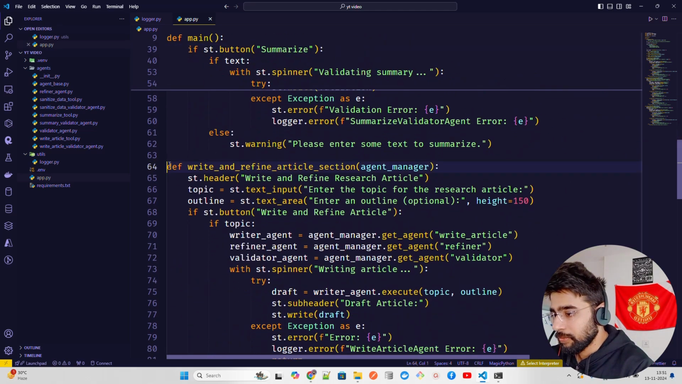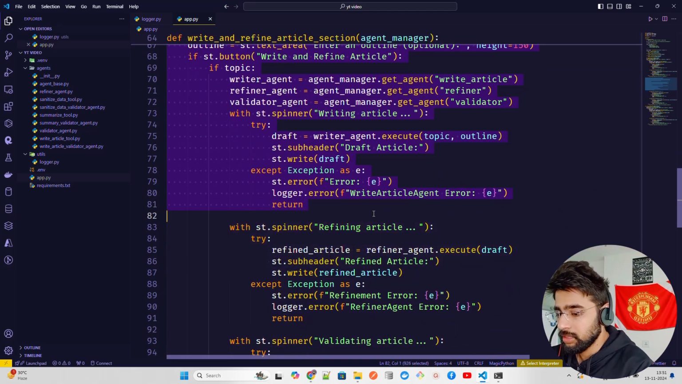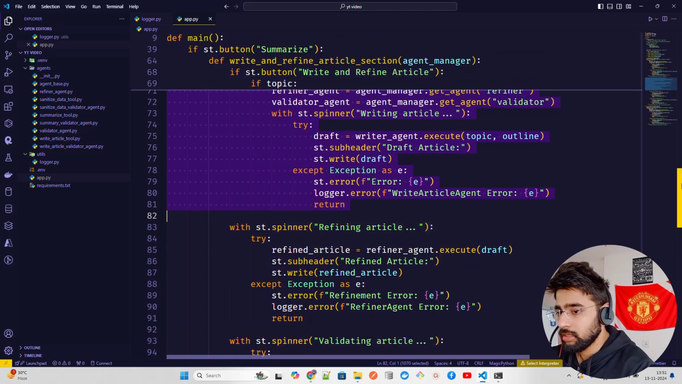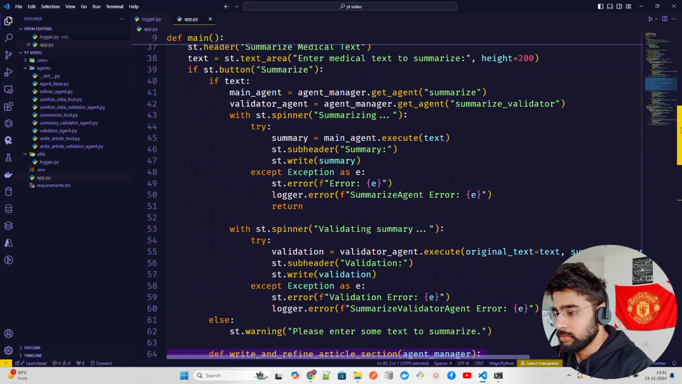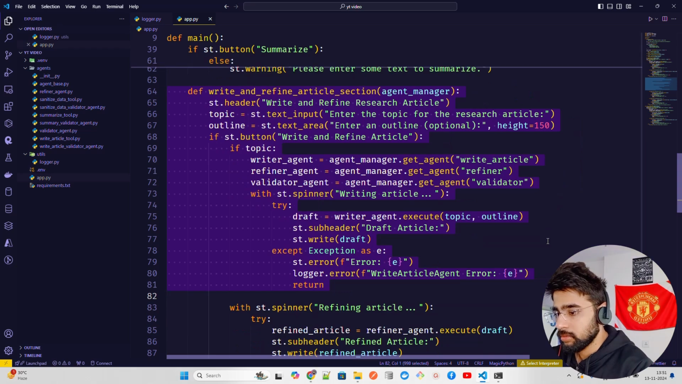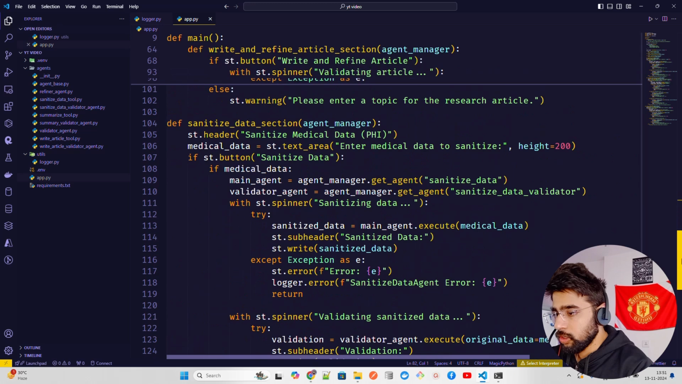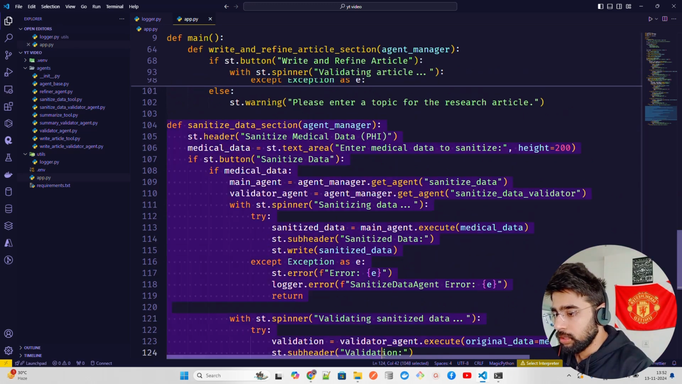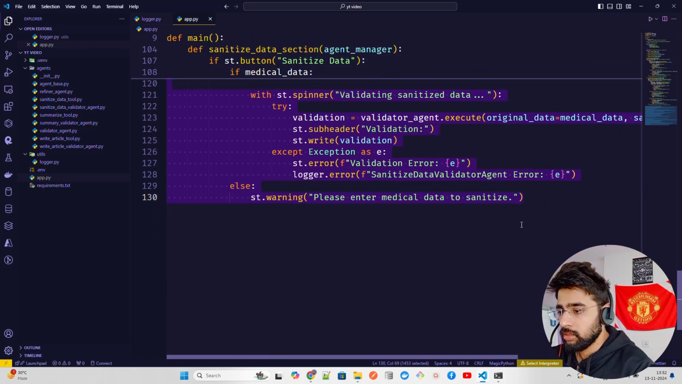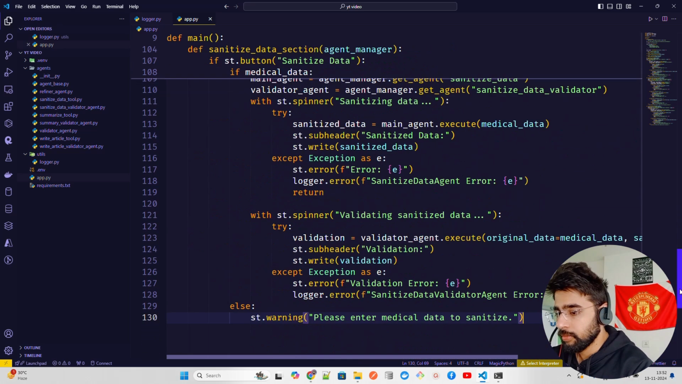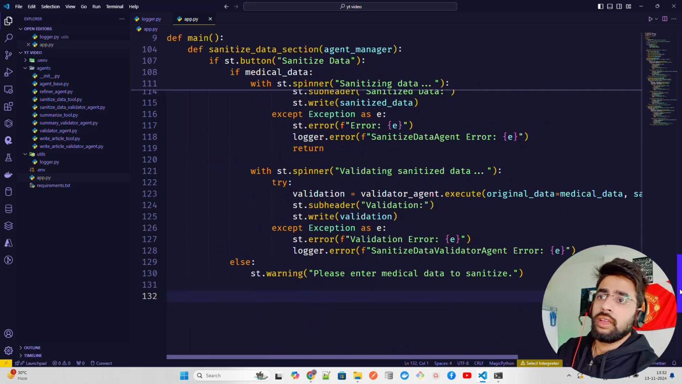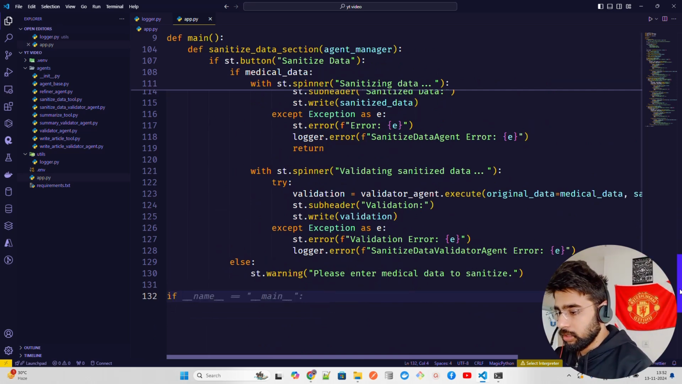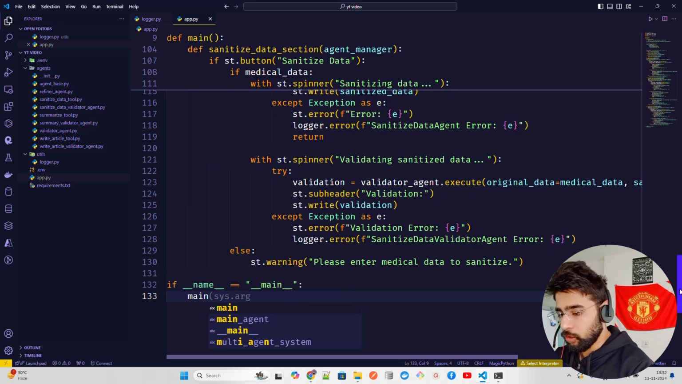Okay, I don't know what happened to this function. Yep. And this also has to be indented properly. Yeah, this makes sense. And you can just do if underscore underscore name underscore underscore equals main and just run the main app. Now let me show you what's happening over here.